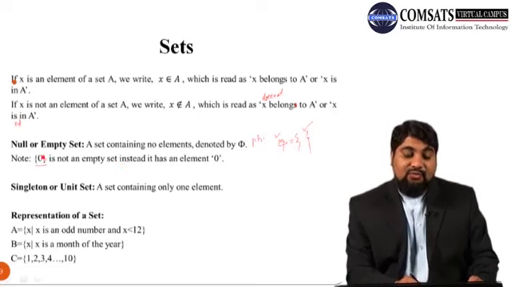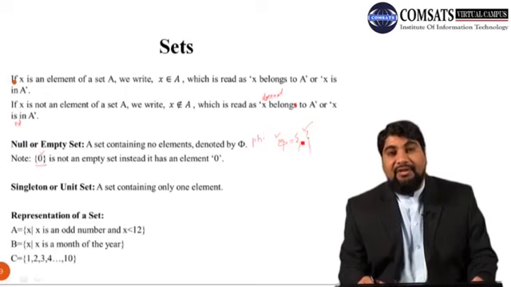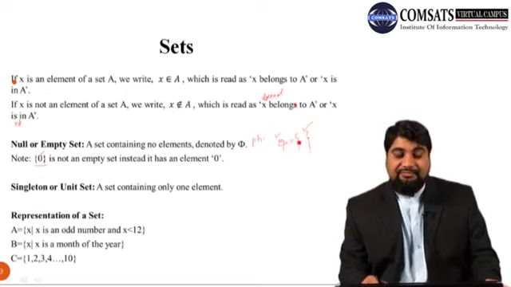Why? Because it has one element which is 0. So 0 is an element. 0 doesn't mean that we have an empty set. An empty set means it has no element.